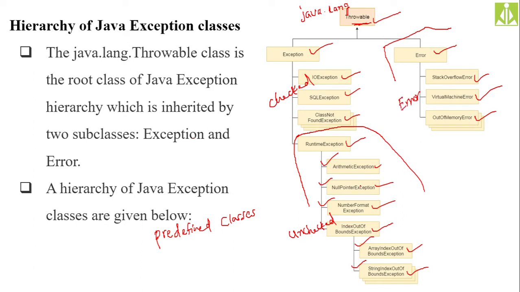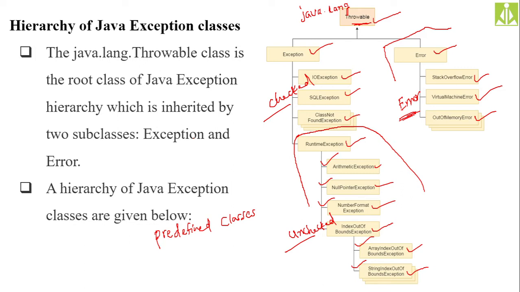So in these three, to some extent you can overcome checked exceptions and unchecked exceptions, but these errors are very crucial and they are completely out of our control. When the stack will overflow, we don't know, isn't it? So we cannot control that one. And when the virtual machine error we will get, that also we don't know. It is completely related to the hardware. And out of memory error is also a hardware error. So these types of exceptions we cannot simply solve.